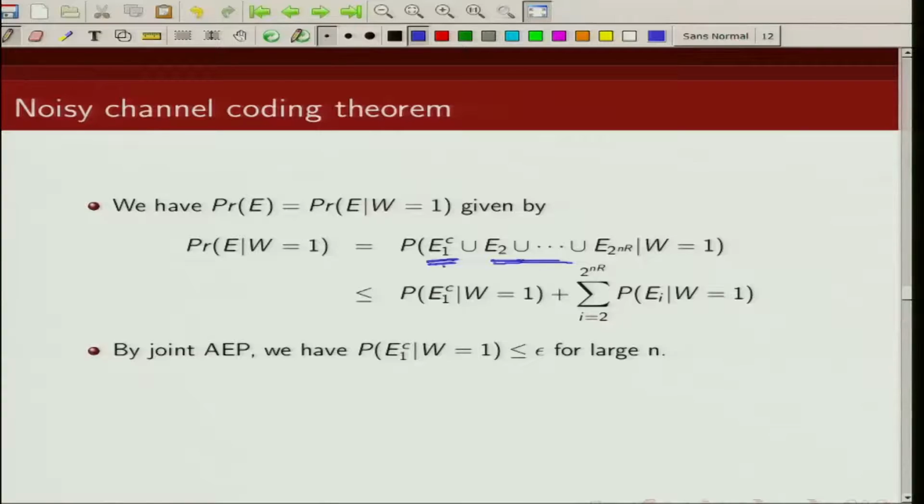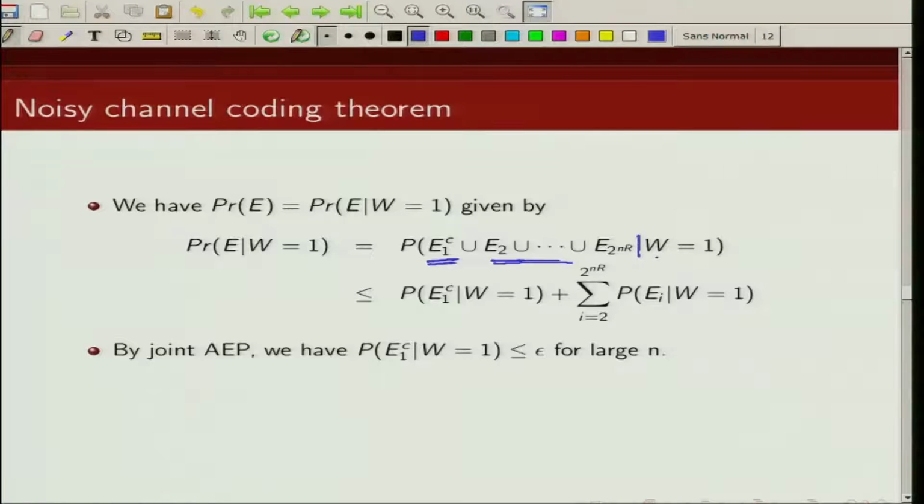So I can write an upper bound on the probability as the probability of E1 complement union E2 union E3 union up to E of 2^(nR), given that the first index was sent.